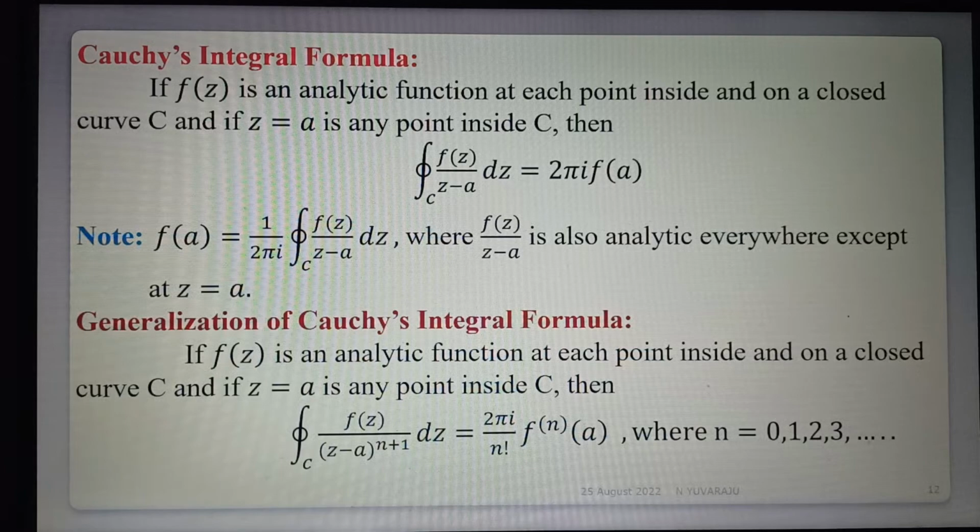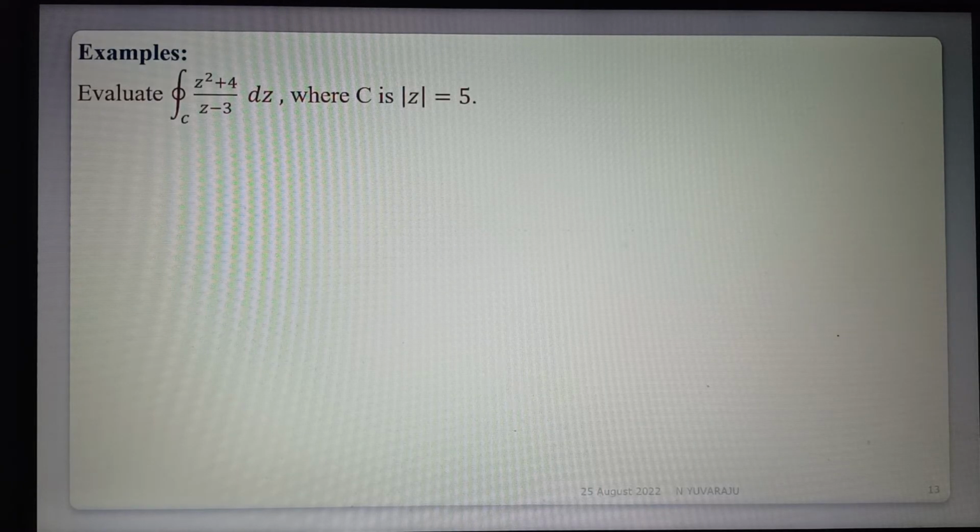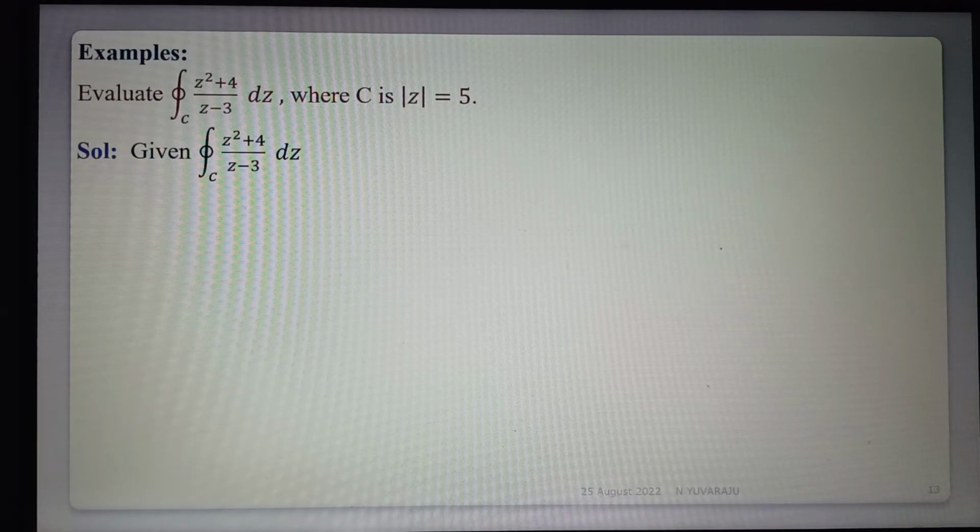See one example on this formula. The first example: evaluate the integration of z square plus 4 by z minus 3 into dz, where the given region C is mod z is equal to 5. See the solution. Given the integration of z square plus 4 by z minus 3 into dz.